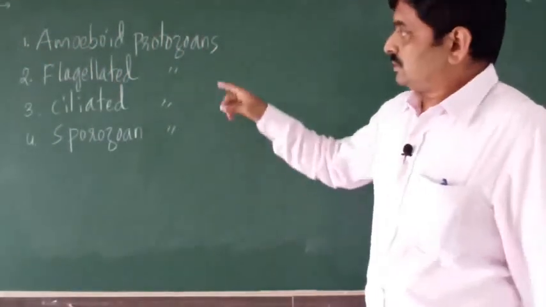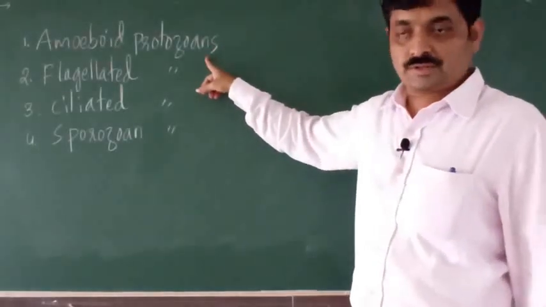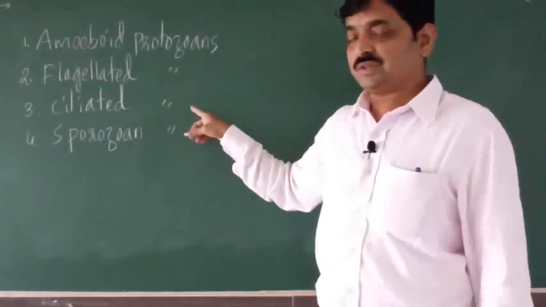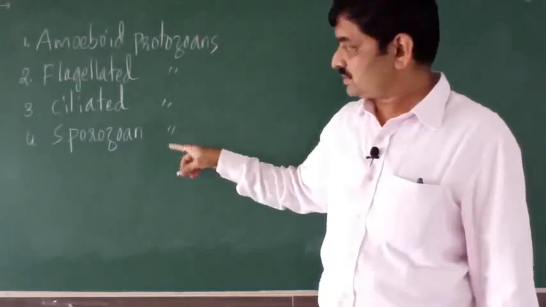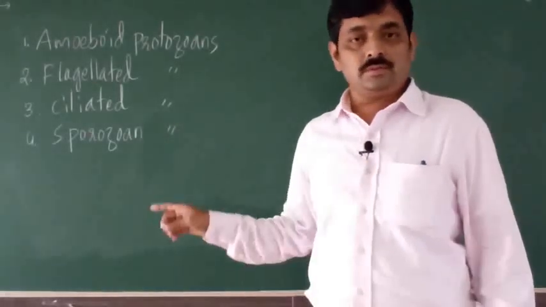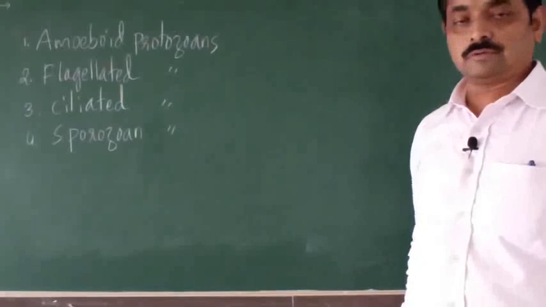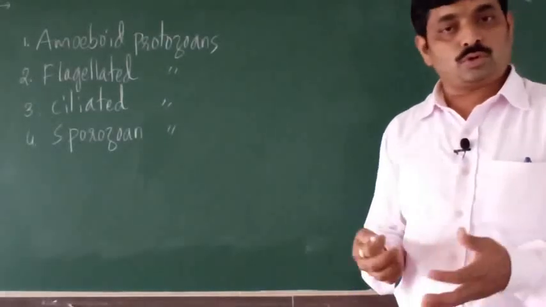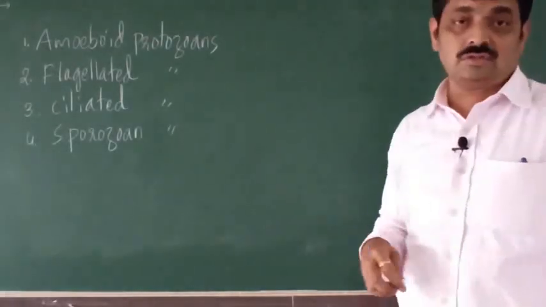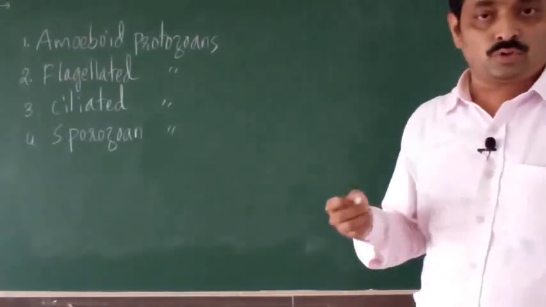Right? So amoeboid protozoans, flagellated protozoans, ciliated protozoans, and sporozoan protozoans. So these are the groups of protozoa. So first we shall consider amoeboid protozoans.